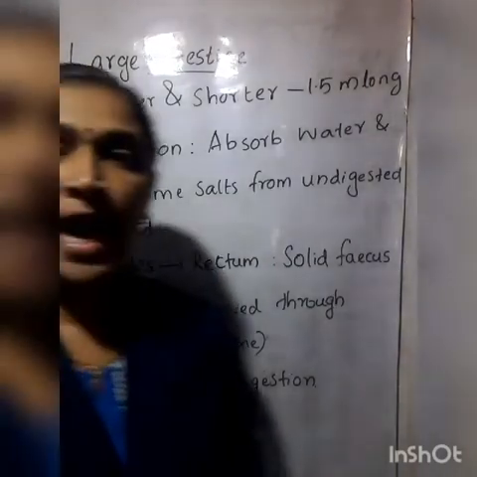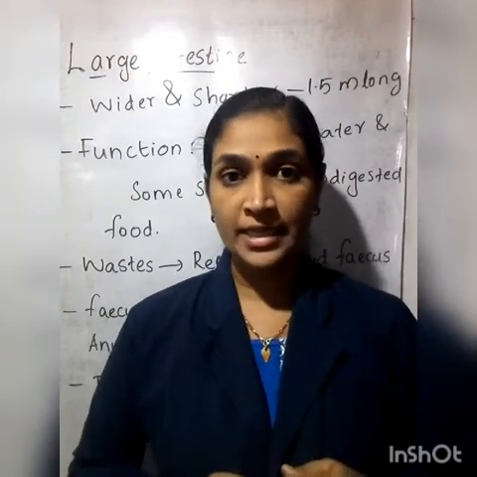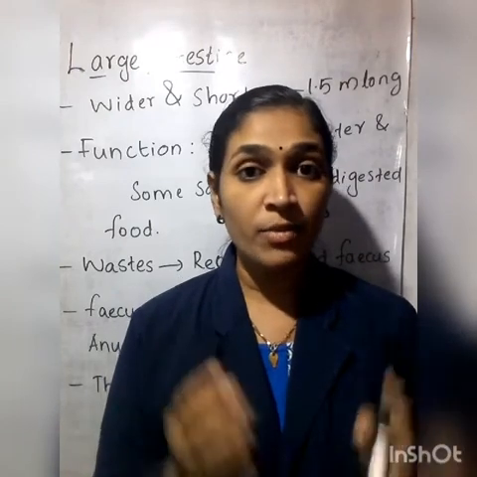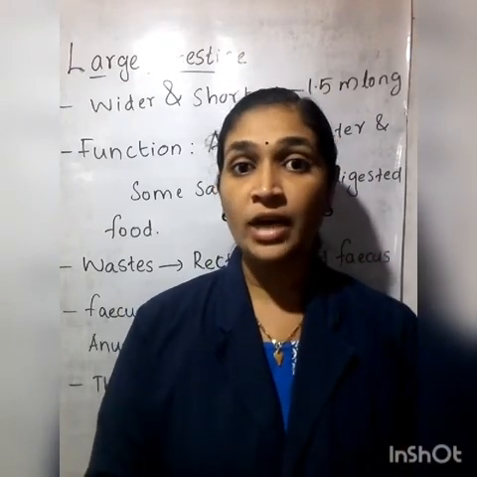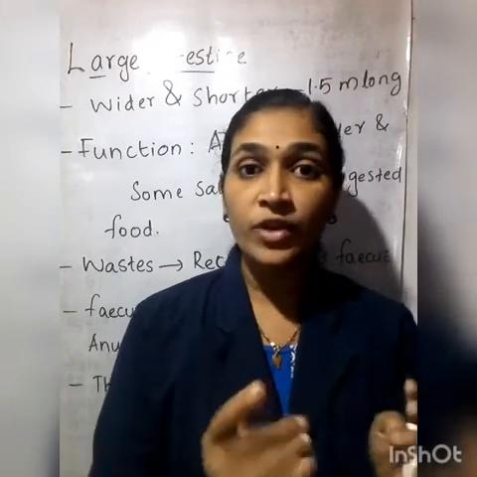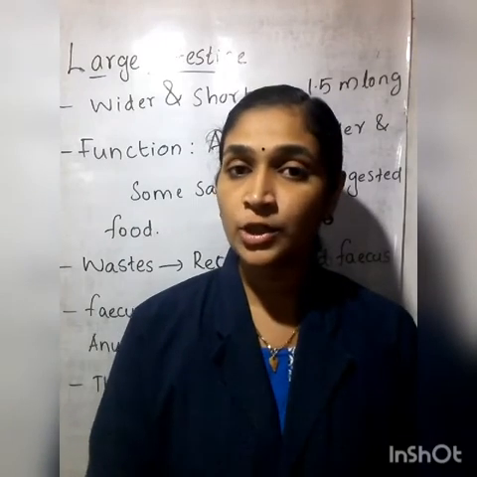We have said that our digestion gets completed in the small intestine, isn't it? And after digestion, there remains some undigested or unabsorbed food material, isn't it? So these will enter into the large intestine. So what does the large intestine do?